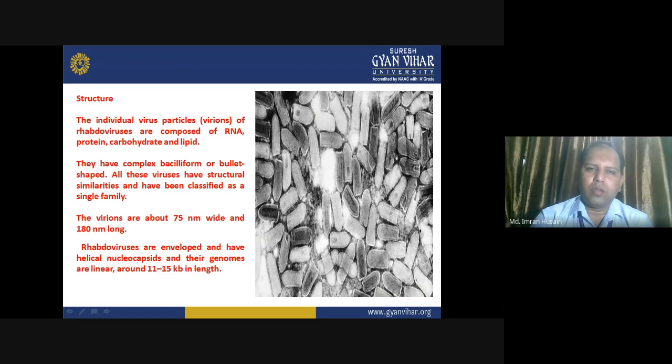The virus is about 75 nanometers wide and 180 nanometers long. When it comes to its structure, rhabdoviruses are enveloped and have a helical nucleocapsid, and their genomes are linear. Their genome is negative single-stranded RNA, around 11 to 15 kilobase pairs in length. This is a point to be noted, and it has a very sleek and unique structure.